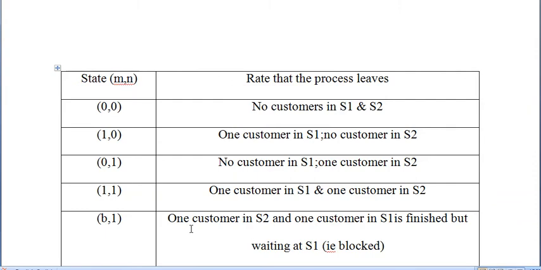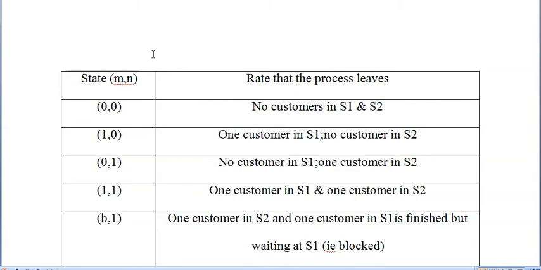So here one customer is in S2. Since the second coordinate is 1, there is one customer in S2, and the first coordinate is denoted as B, meaning a customer in S1 has finished his work. That is, a customer in S1 is finished but waiting at S1. Since S2 is not free, he cannot enter into the second server. Therefore, though he has finished his service, he is waiting at S1. This state is called B comma 1.